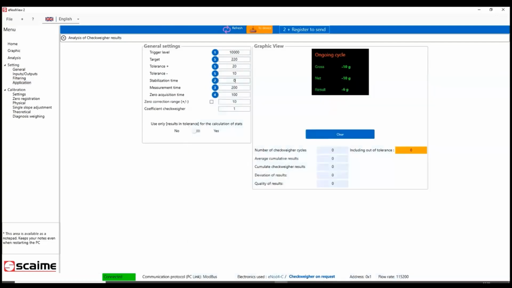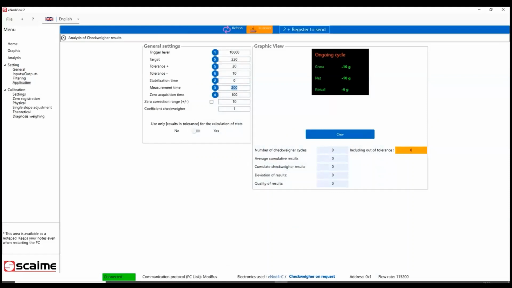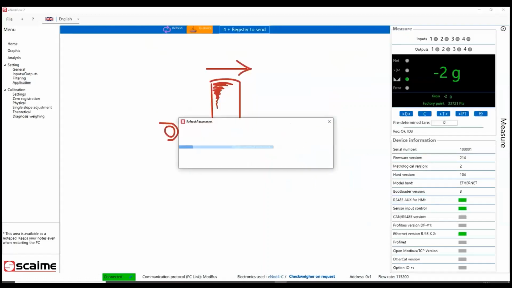I will put it to 0 in my case because I use a detector to start the cycle and I have no waiting time. And the measurement time, I will put 1000, very long, because my cycle is stopped by the detector.